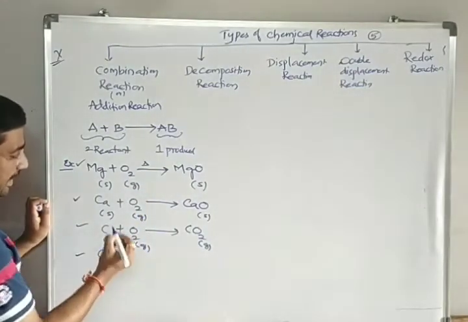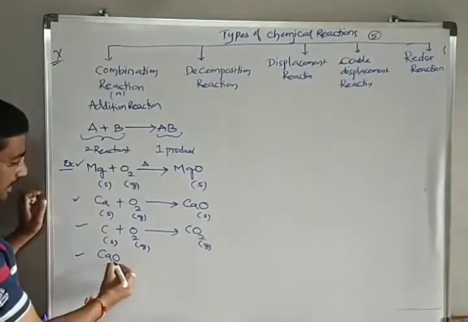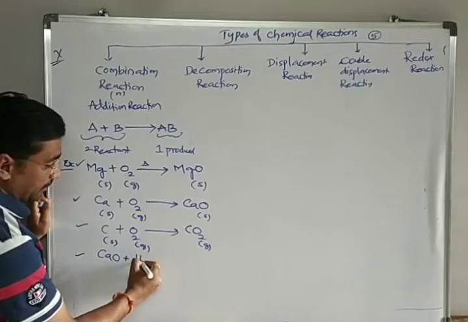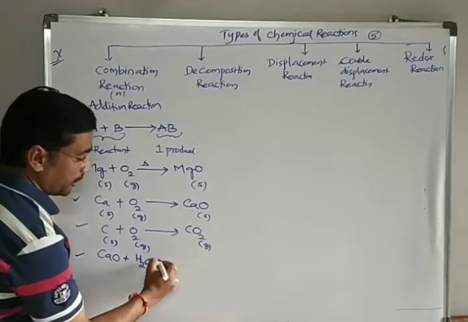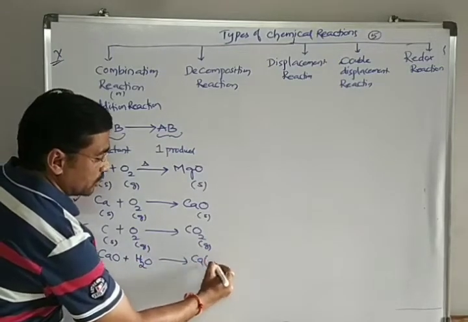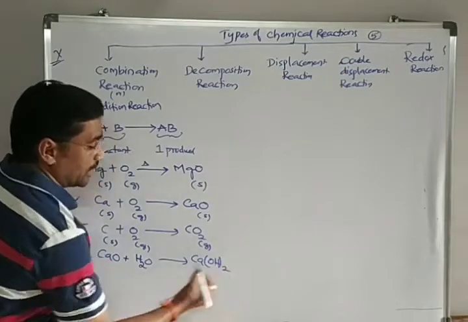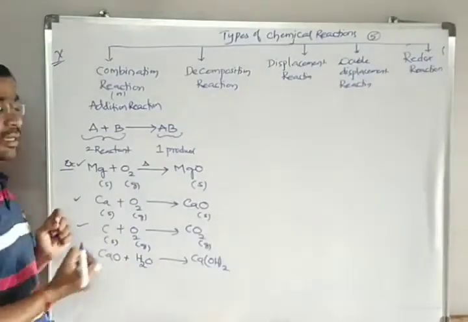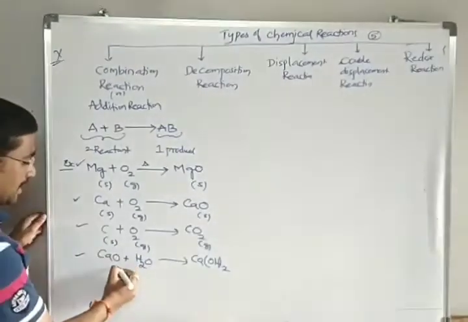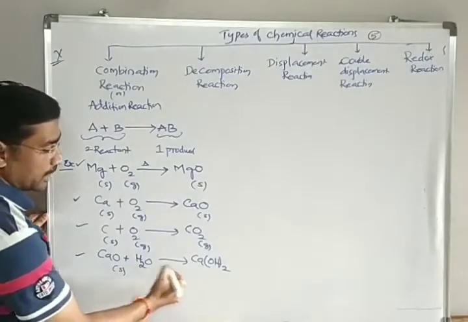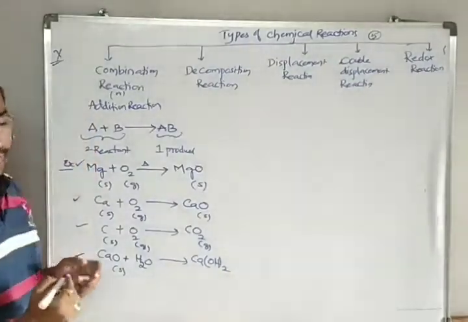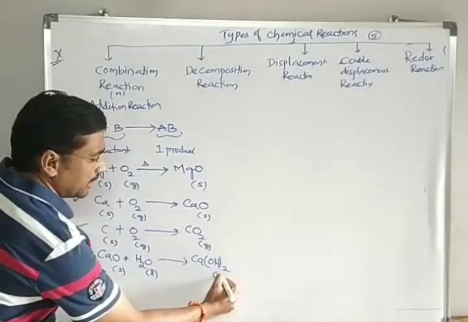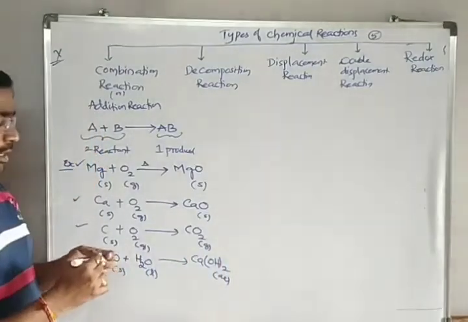Calcium oxide, CaO, which is normally called quicklime. When you dissolve it in water, it gives us Ca(OH)2. Calcium oxide is a solid, and when you add it to water, it converts into calcium hydroxide. We can say both of them, in this case, are in the state of 2.